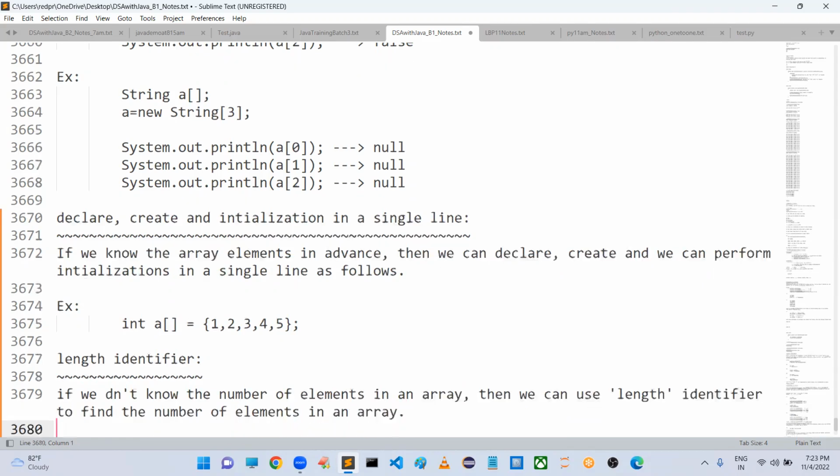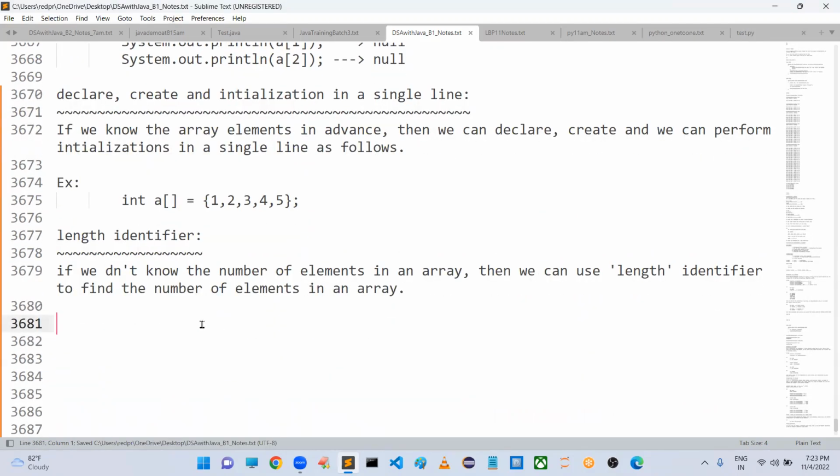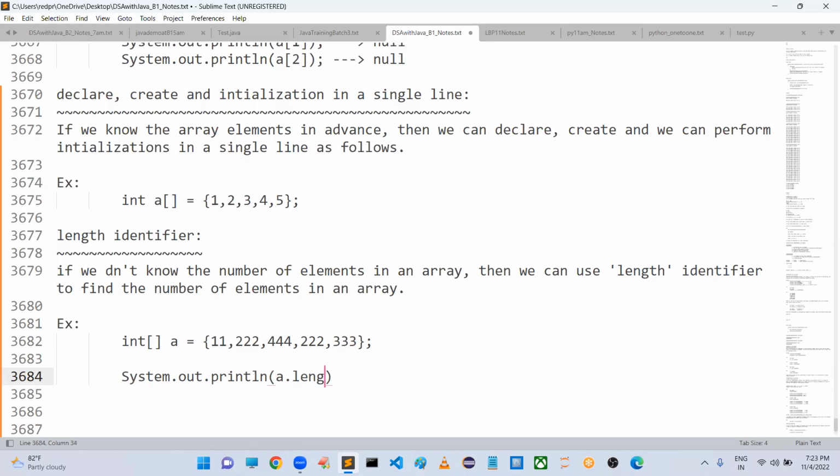For example, if you take the previous example, with my array having these elements, you can write System.out.println of a.length. What output is it going to return? The number of elements present in this array.